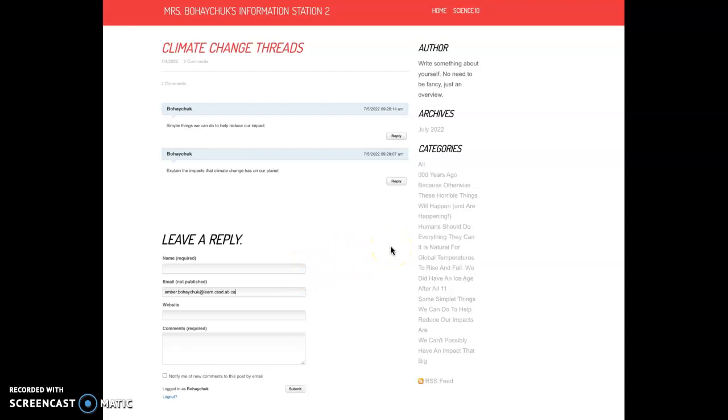So for this assignment right now, what I'd like you to do is go into Science 10, the Climate Change is a Hoax blog, okay, the threads. So right now we're just making sure you know how to use it and that the information you had from yesterday during your research piece is what you can use to answer the questions.